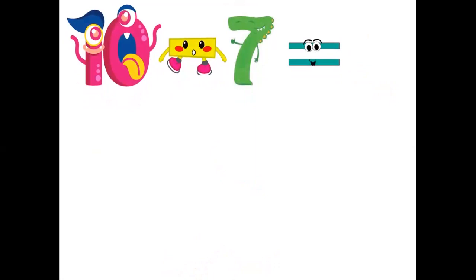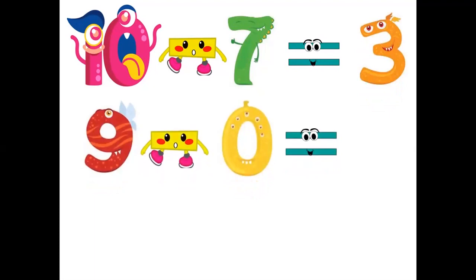And here the next equation, 10 minus 7. 10 minus 7 equals, I will search for the small number that is here 7 and then close my hand, count after 7 to reach 10. After 7, 8, 9, 10. How many fingers do we have? We have 3 fingers. So here 10 minus 7 equals 3.